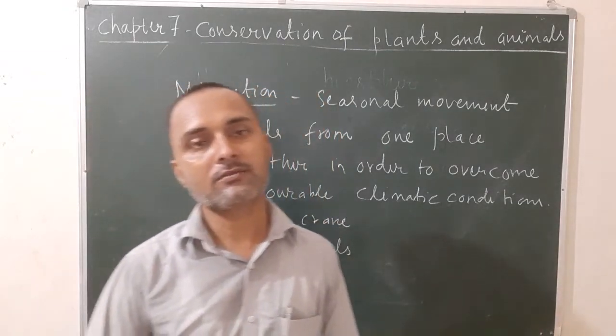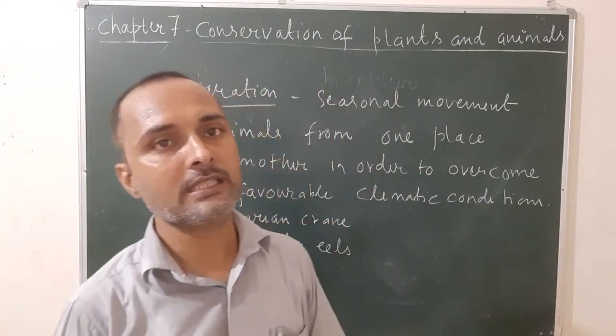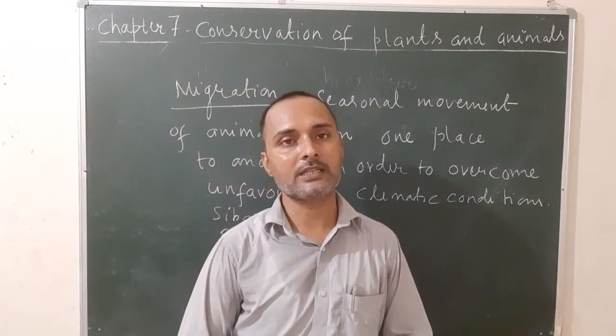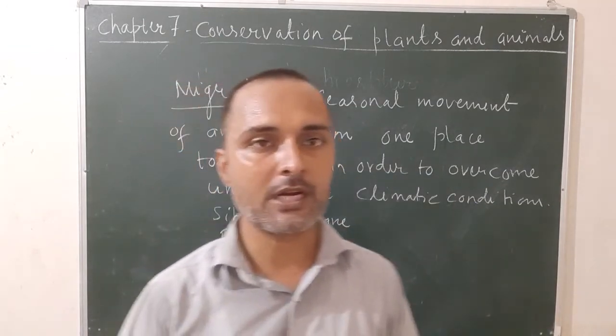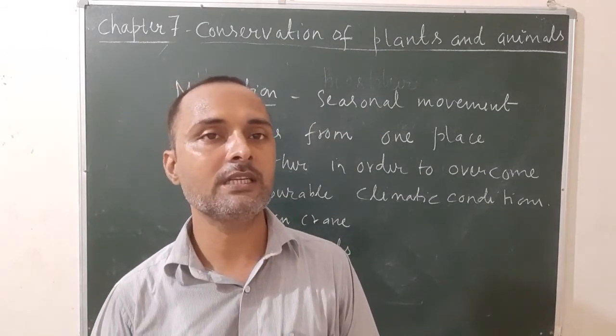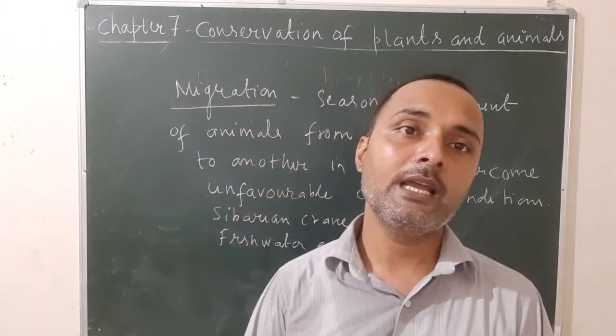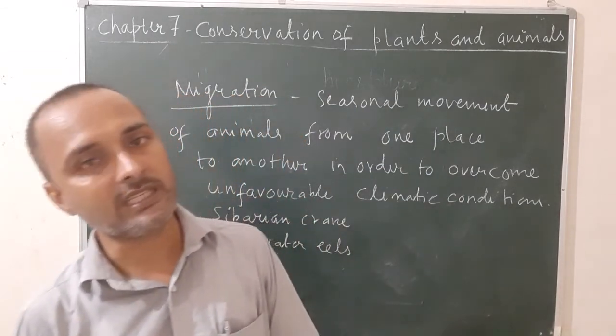Next, what is red data book? It is a special book that contains the list of endangered plants and animals, meaning the various species of plants and animals that are facing the problem of extinction or disappearance. This red data book was published by IUCN.